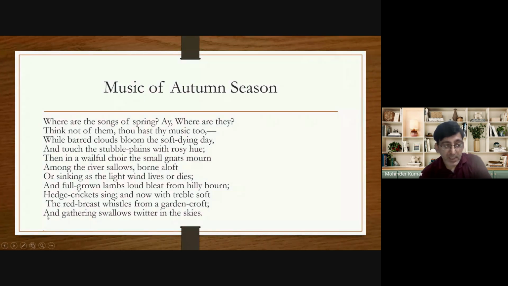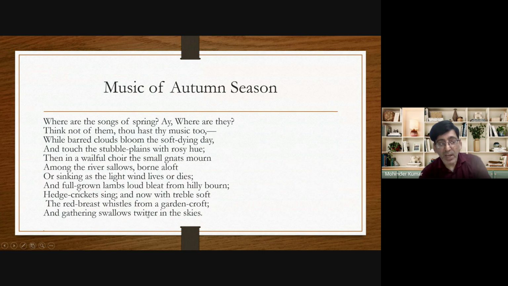And what is the last line? And gathering swallows twitter in the skies. Similarly, he says that even the music of the swallows can be heard, the swallows who gather in the sky and produce their own music. Do you know this last line has a special importance?